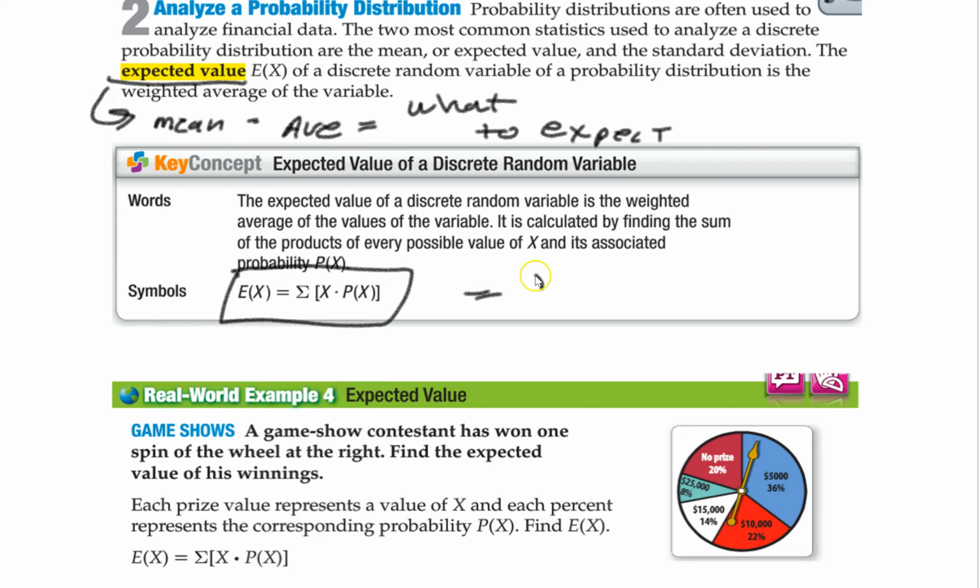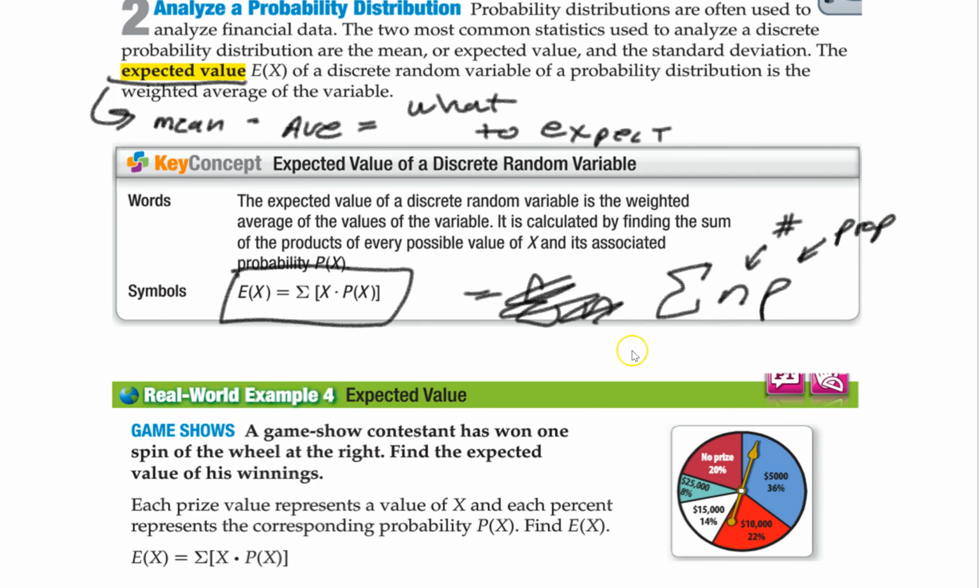I'm probably going to give you one that says this. That's my fancy E that I selected, drawing right there. There we go. Slightly better. And P. And that just says the same thing it says here, right? You get your number and you times it by the probability. That's how you find expected value. Now, number times probability, notice there's an E here. Remember what that means? That means sum. We're going to add them all up.